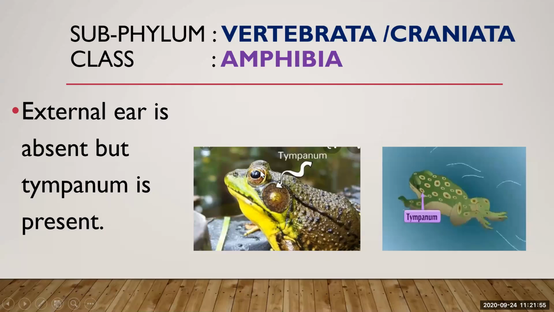It is a circle behind the frog's eye. Here you can see the eyes of the frog, and behind that you will find this tympanum, an air-filled chamber that is sensory, to detect auditory stimuli. They identify the waves and vibrations of sound. So it is the ear of the frog, present behind the eyes. It is a hearing organ of the amphibian. Here also in this picture you can see tympanum. So external ear is absent, but they have a tympanum so that they can detect any auditory stimulus.